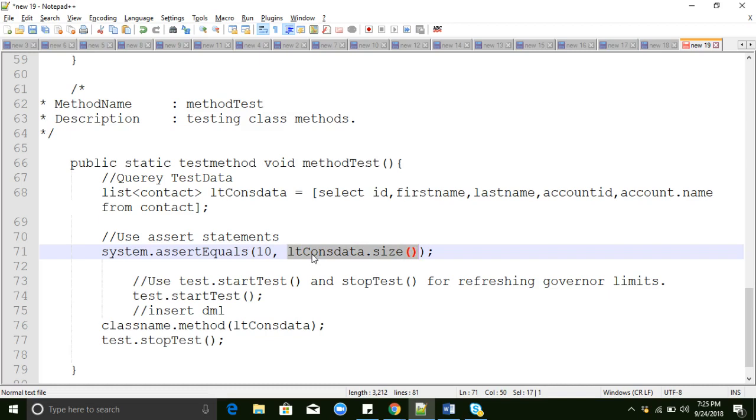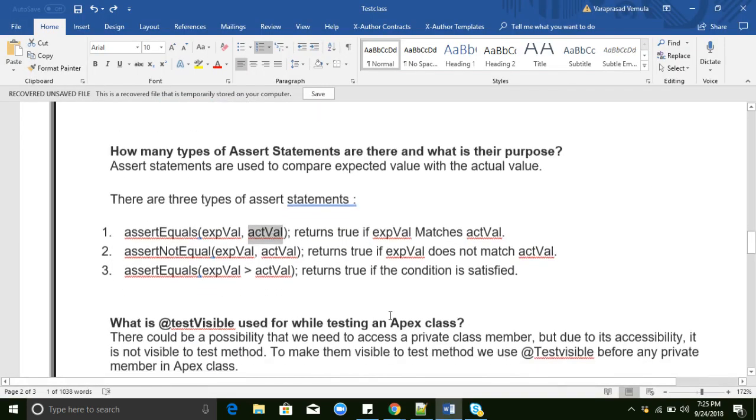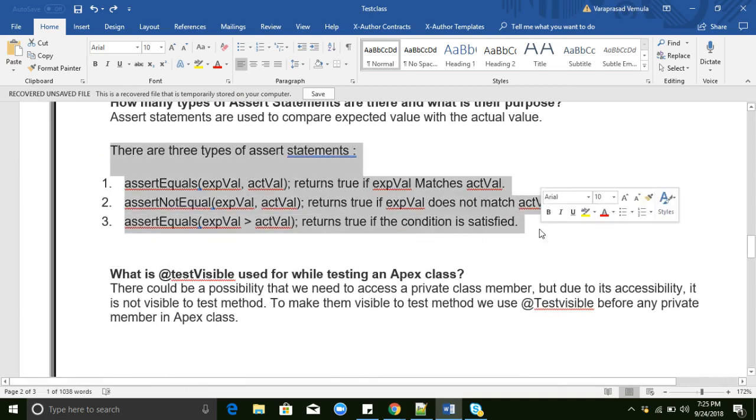So to test that our test class is working perfectly, we use assert statements. That is the use of assert equals, assert not equals, and System.assert. Assert means boolean, it will return true or false. And this is also very important.